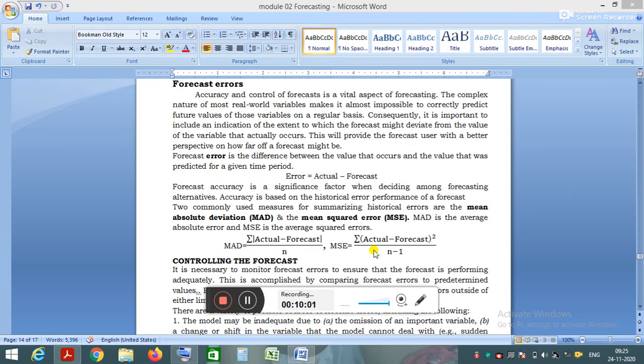These are the formulas. MAD, the mean absolute deviation, can be found using the equation: summation of actual minus forecast, only the positive value is considered, divided by n. Mean squared error is the summation of actual minus forecast squared, divided by n minus 1.